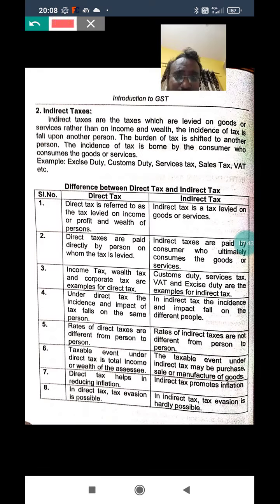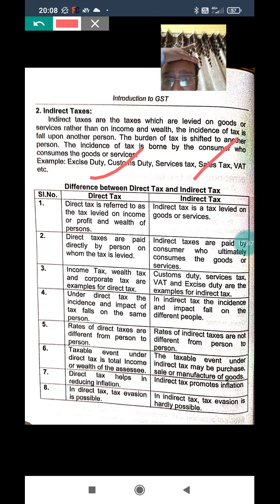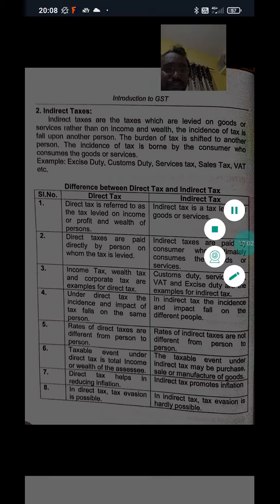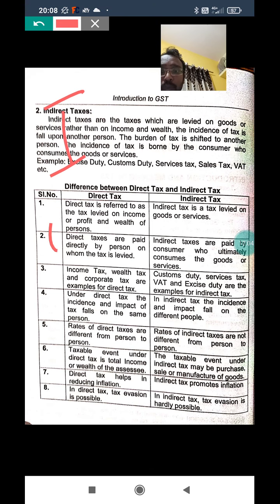Let us discuss the basic difference between direct tax and indirect tax. Here the meaning is already explained. Direct tax refers to the tax levied on income, profit or wealth of the person. Indirect tax means the tax is levied on goods and service. So the keywords for the difference: income, wealth, profit, goods, service.